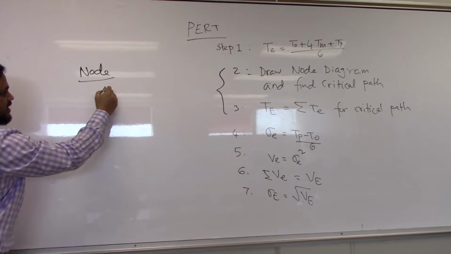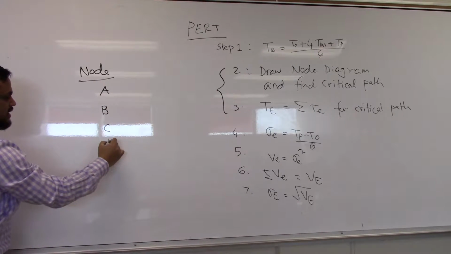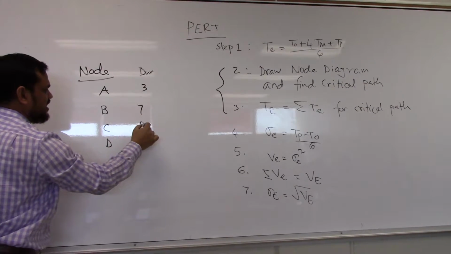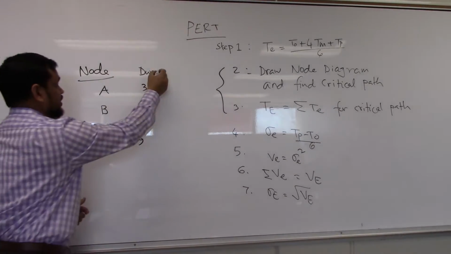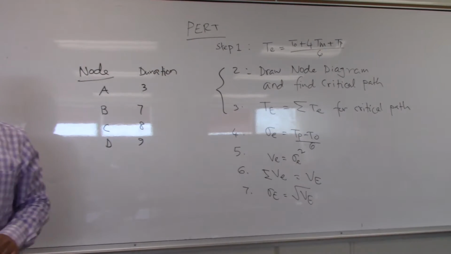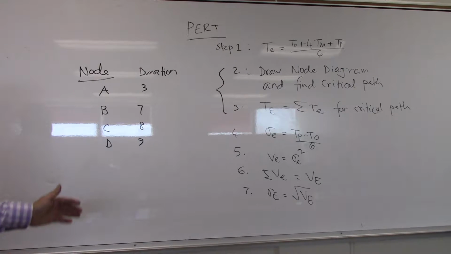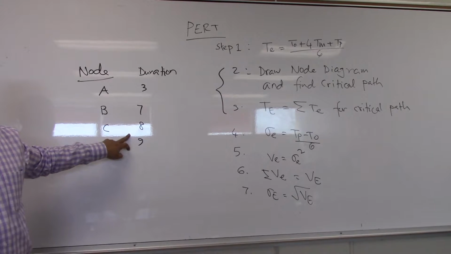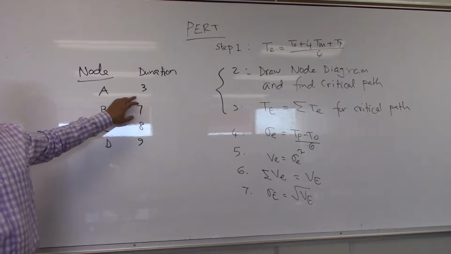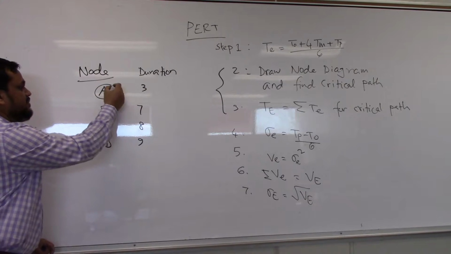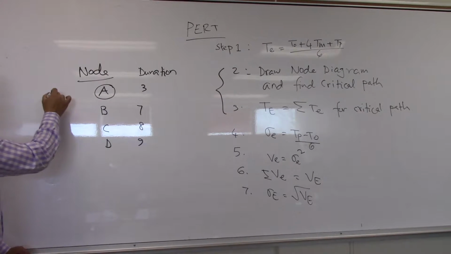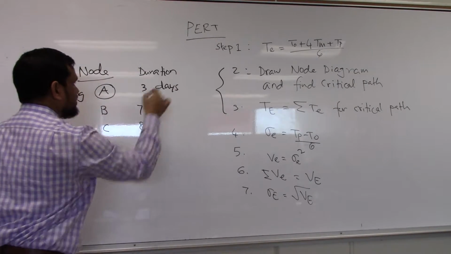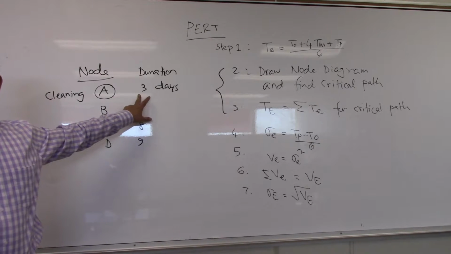In node diagram, there was activity A, B, C, D, and then duration was given 3, 7, 8, 9. If you can remember, when we did the node diagram, there were many activities we assumed or it was given. Their duration was given. Say activity A means cleaning, it will take 3 days. Now these days we assumed it.